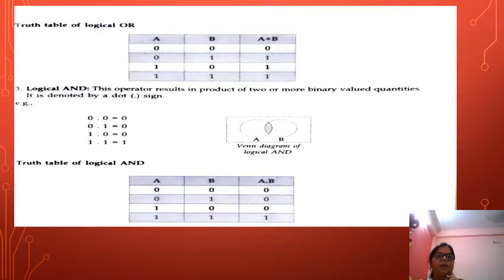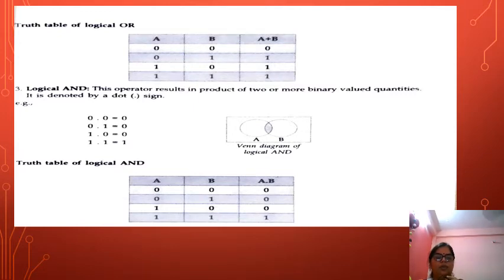Now see here the truth table for the logical or operator. Here two variables are there. It means two false, two true for A, and one false, one true, one false, one true for B. Then A plus B: if one condition is true, then A plus B is true. When both are false, then it is false. And for and, both conditions should be true.